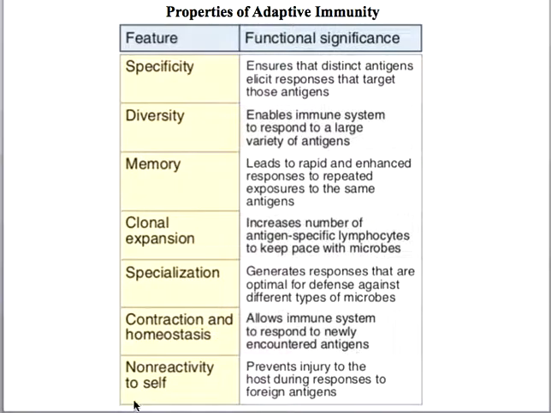And then we come to the non-reactivity to self. That means the adaptive immune system can differentiate between self and non-self. So it will not show an immune response against self tissue or self cells. If it does, then it is a pathogenic condition that is called autoimmunity.